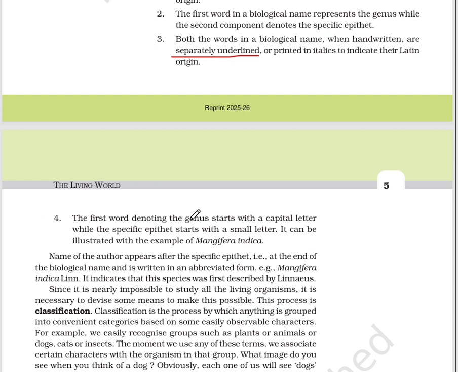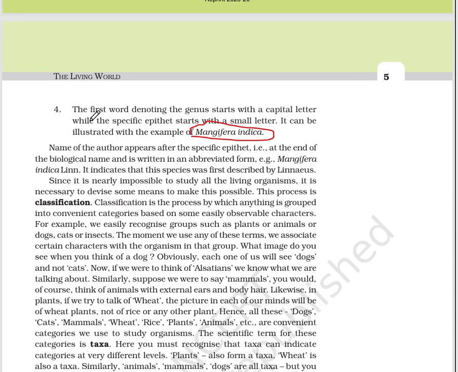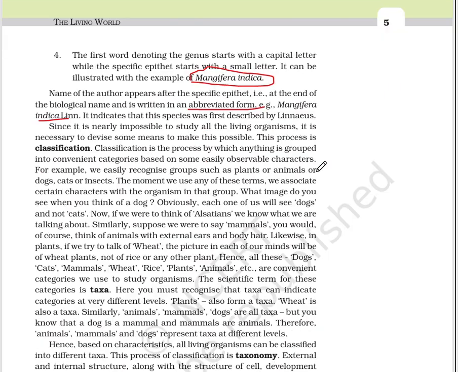Rule number four, the first word denotes the genus. You have to write the genus with a capital letter, while the specific epithet starts with a small letter. It can be illustrated with the example of Mangifera indica. This is written in italics to show its Latinized origin. The name of the author appears after the specific epithet at the end of the biological name and is written in abbreviated form. Mangifera indica Lin. indicates that the species was first described by Linnaeus.